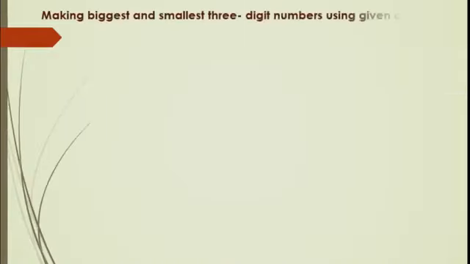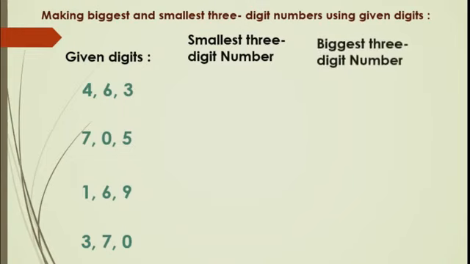Now here, making biggest and smallest 3-digit numbers using the given digits. See, the numbers given are 463, 705, 169, 370. Okay, here the numbers are like this. You have to make the smallest 3-digit number and the biggest 3-digit number using these given digits.